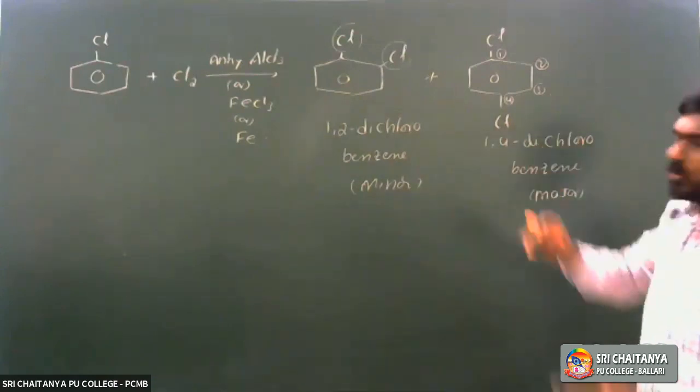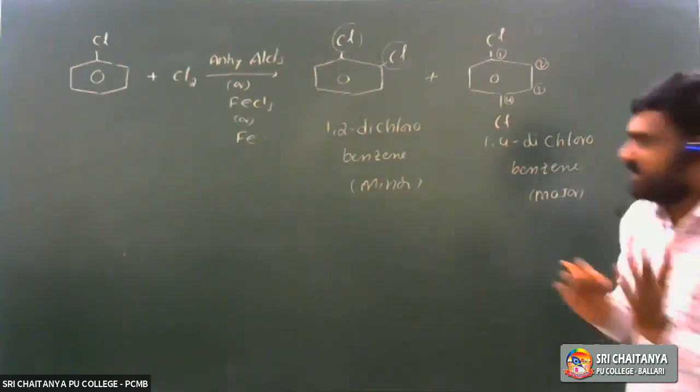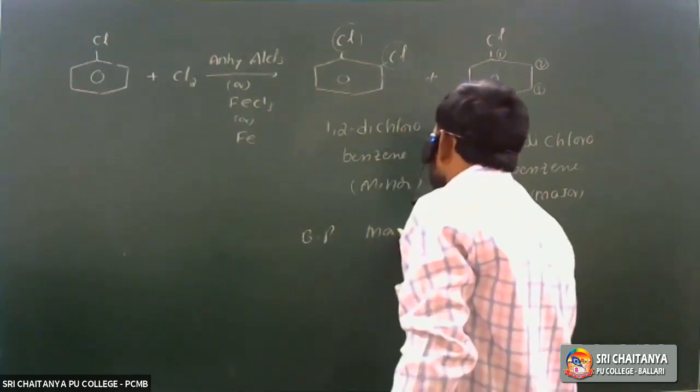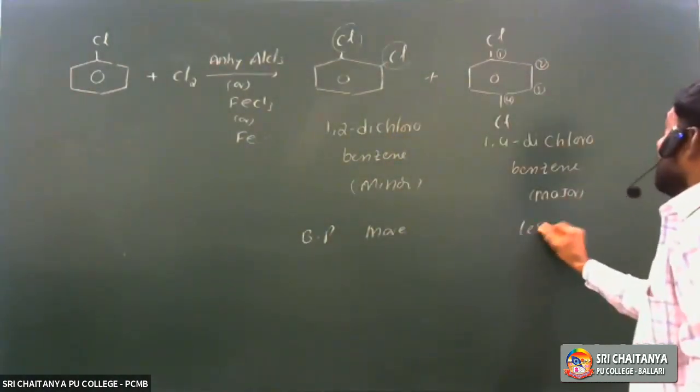In these compounds, melting point and boiling point differ. Boiling point is more for ortho. Boiling point is less for meta.